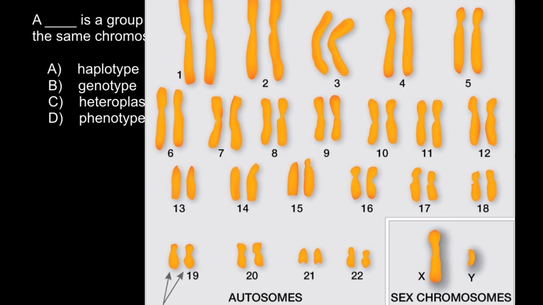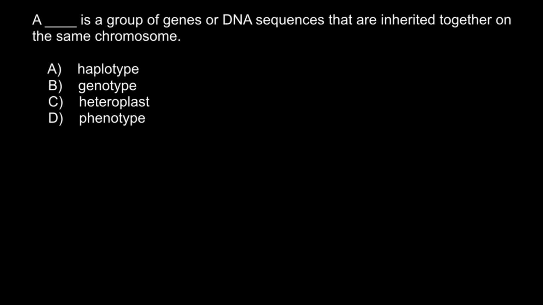All the rest of the chromosomes, as you know, during meiosis would exchange their arms.